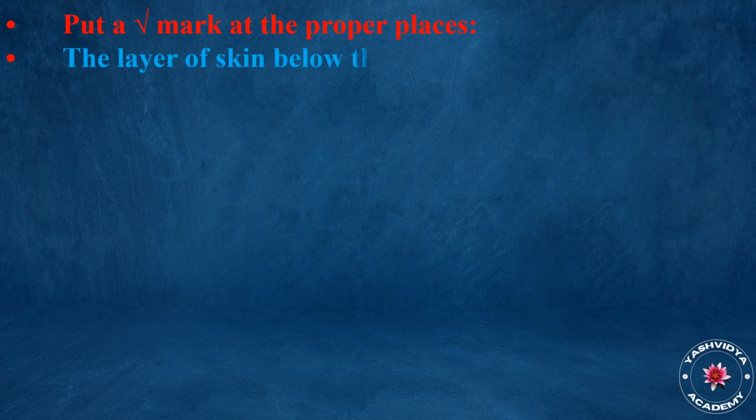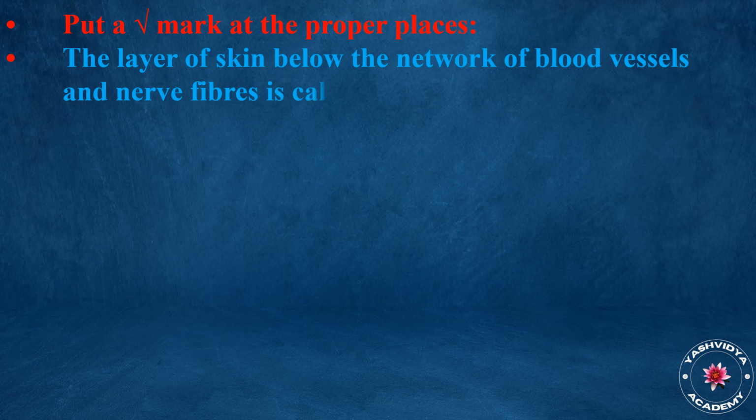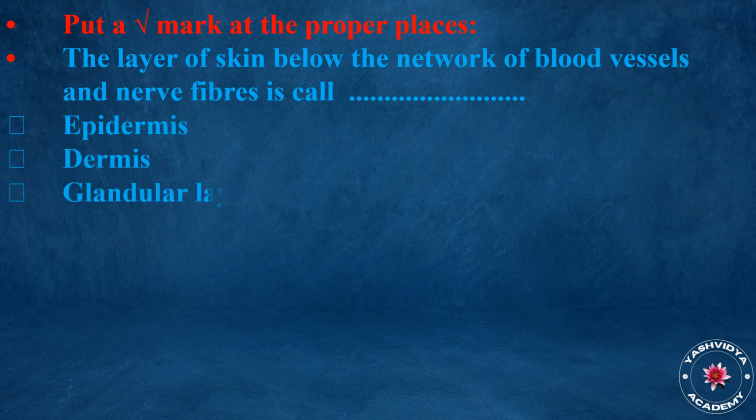Put the right mark at the proper places. The layer of skin below the network of blood vessels and nerve fibers is called epidermis, dermis, glandular layer, subcutaneous layer. Answer is subcutaneous layer.